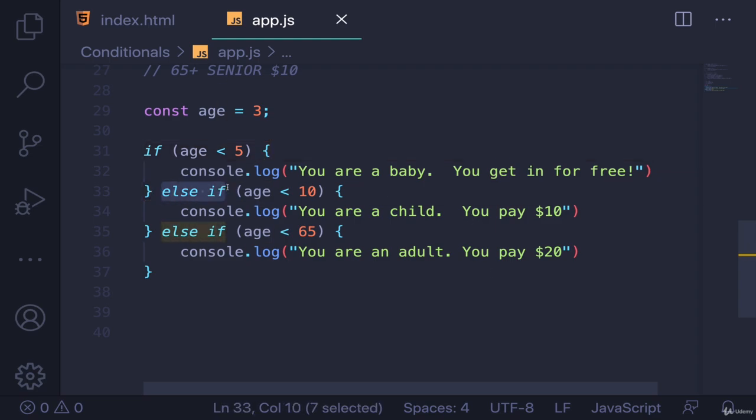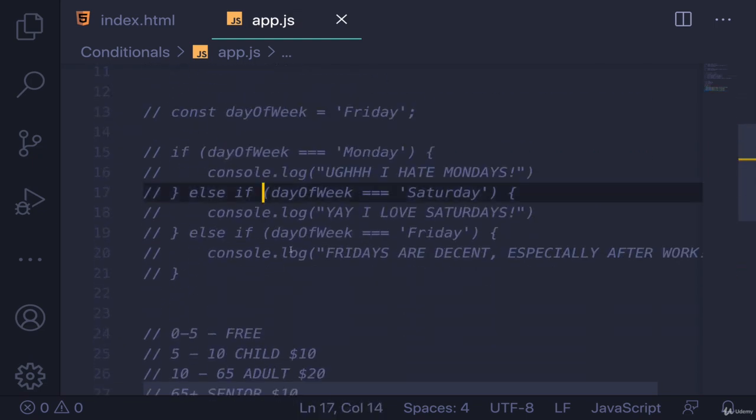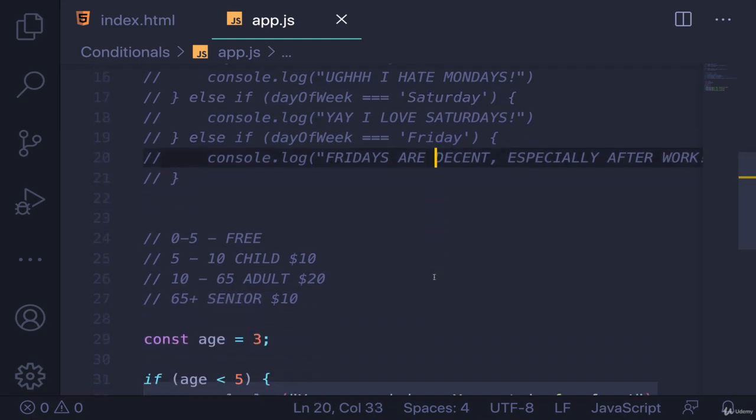If you use an else if, it's got to come after an if, or it could come after another else if. And they are sequential. So this thing is tried. Is that true? Well, then we're done. We just completely leave this whole chunk. If it's not true, we try this. And if that's not true, we try this. We could have as many as we want. I could have had 7 different ones for each day of the week, but I just didn't want to waste your time with that.